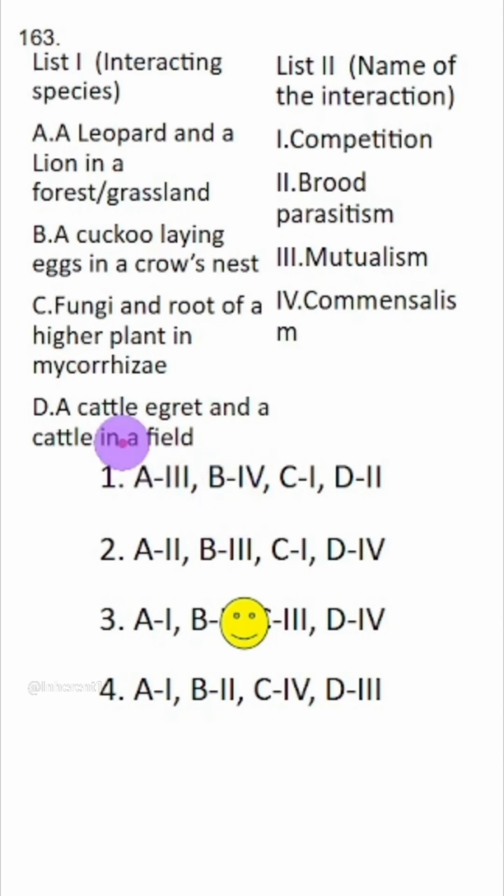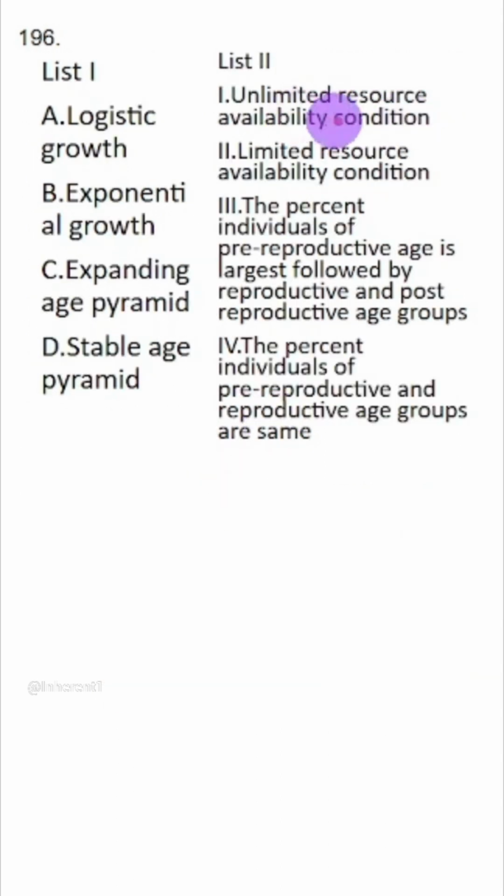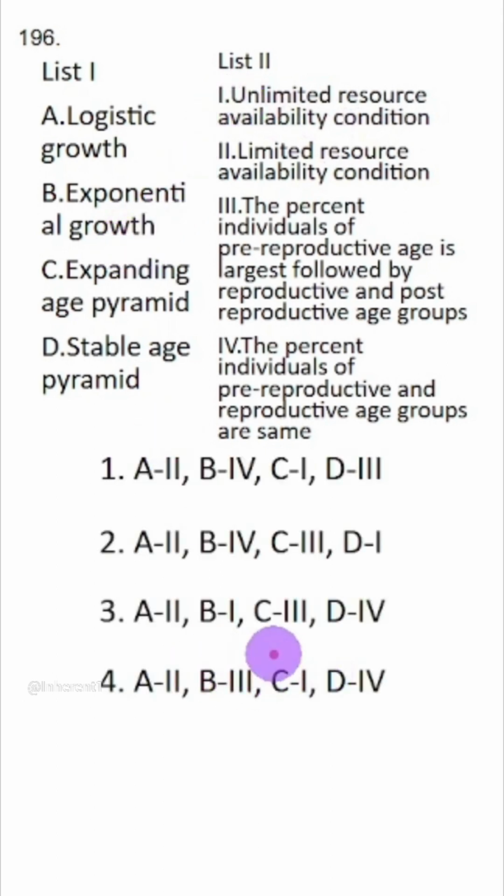Next one. A cattle egret and a cattle in a field. This is an example of commensalism. Egret is benefited, cattle is unaffected. Match question. Unlimited resource is a hypothetical situation and it matches with exponential growth. B1 is only in option number 3.